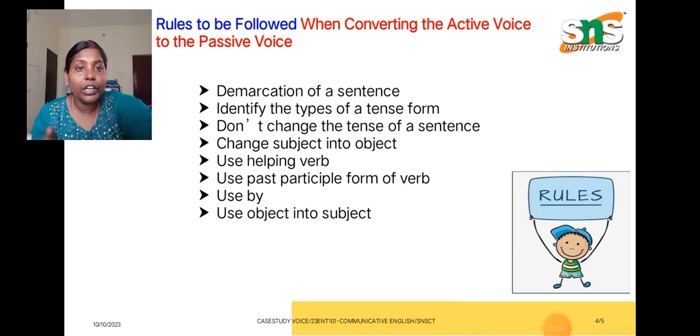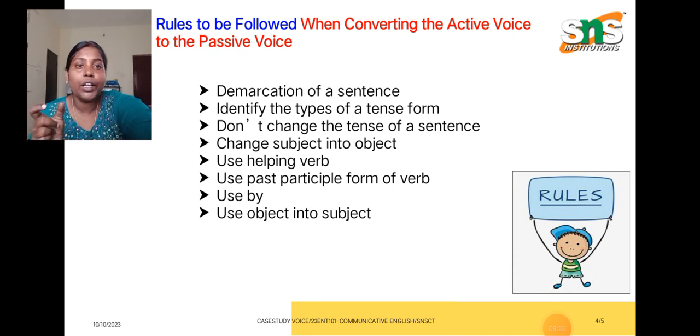And what is our next rule? Change the subject into the object. So what does it mean? Now the object portion must come to the first place: The Discovery of India, and use a helping verb. Whenever you are placing the helping verb, you have to place it based on the subject alone. Here also, identification of the tense form of the sentence will help you.